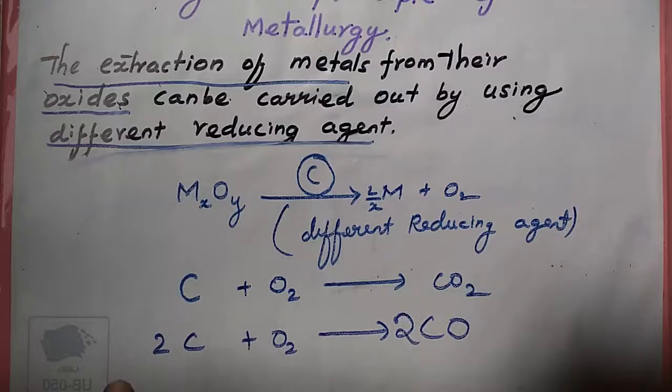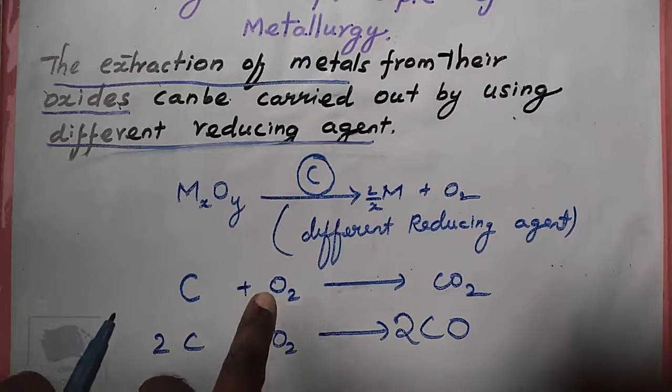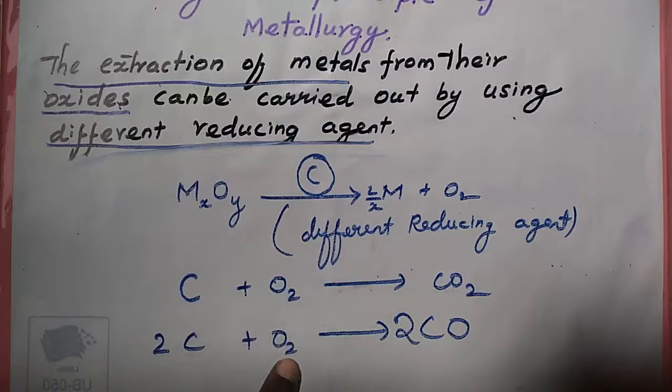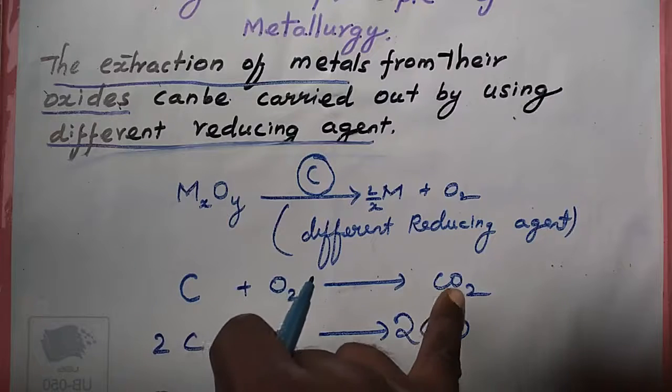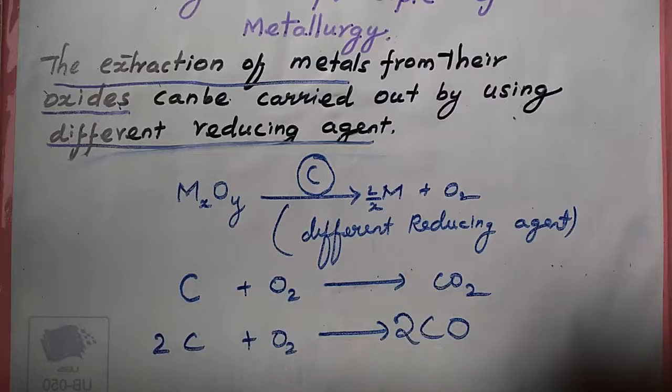O2 means oxygen. So carbon is oxidized to either carbon dioxide or carbon monoxide.